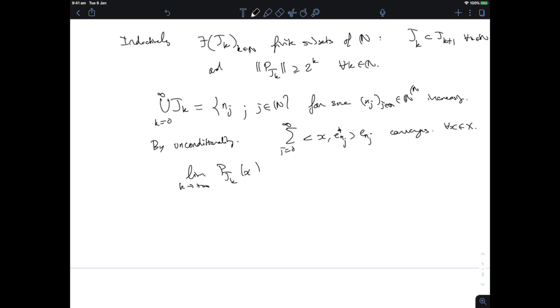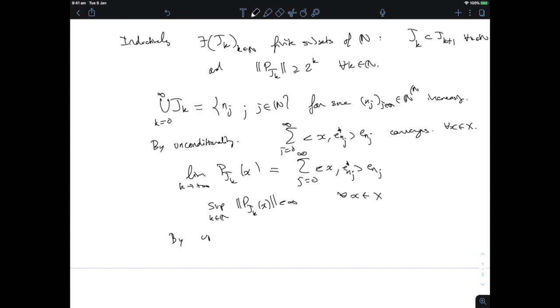The limit as k goes to infinity is the full sum, j equals 0 to infinity, of e*_{n_j}(x) e_{n_j}, which we know exists because we have an unconditionally converging series. So this limit exists, but if a family like this has a limit, then in particular the corresponding sequence has to be bounded. So the supremum over k of the norm of P_{J_k}(x) has to be finite for every x in X.